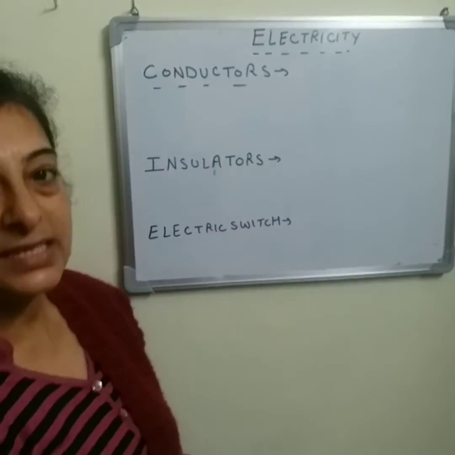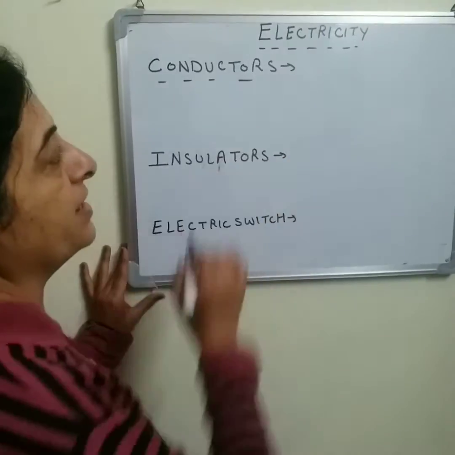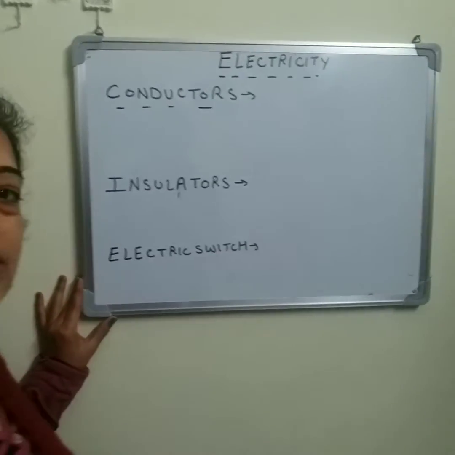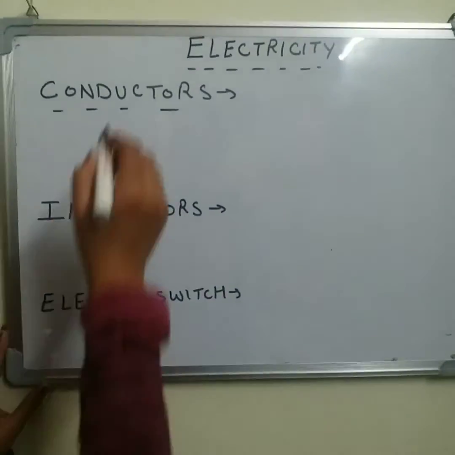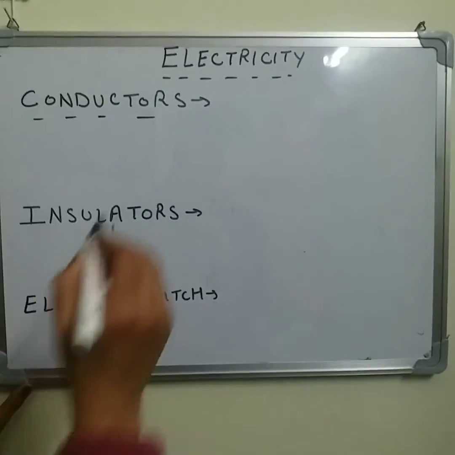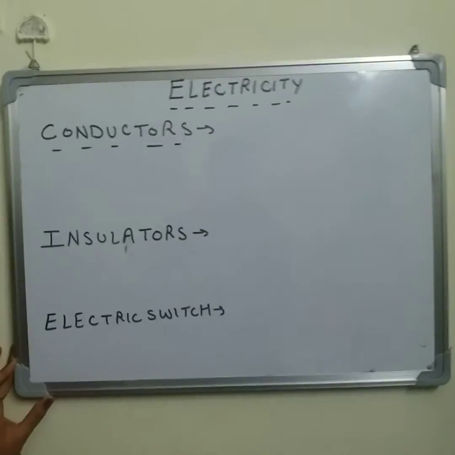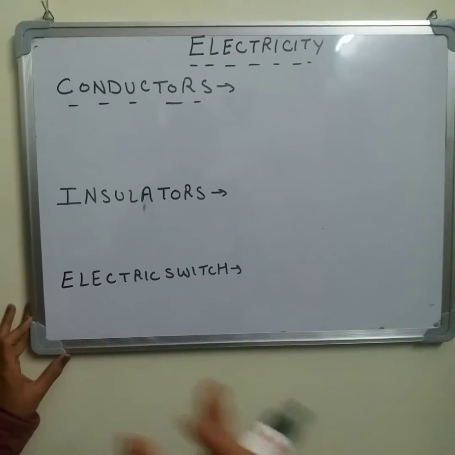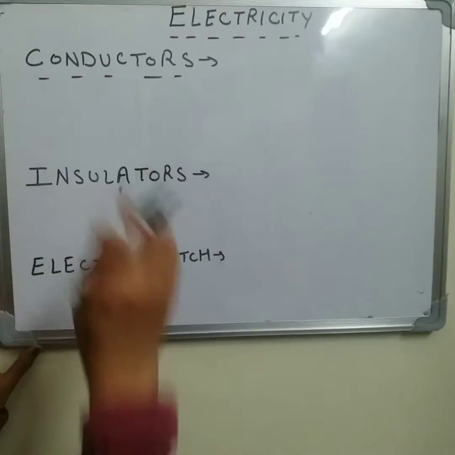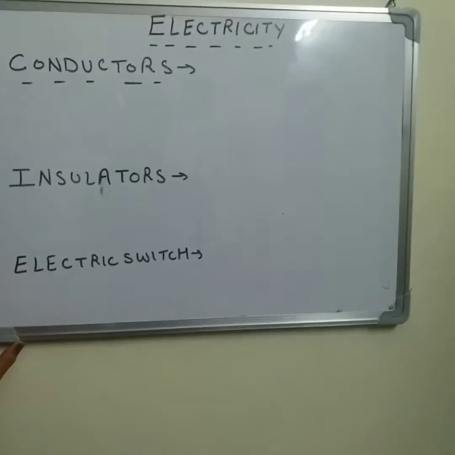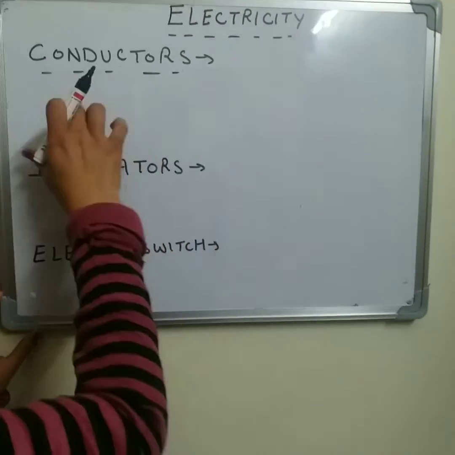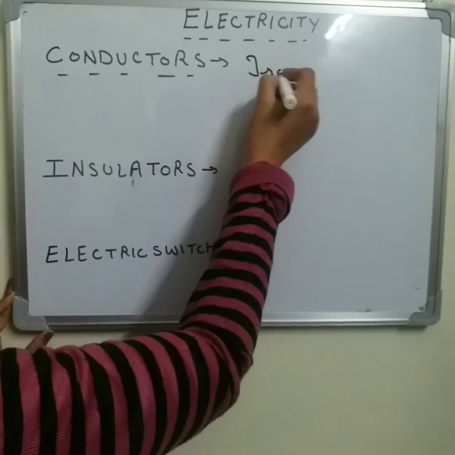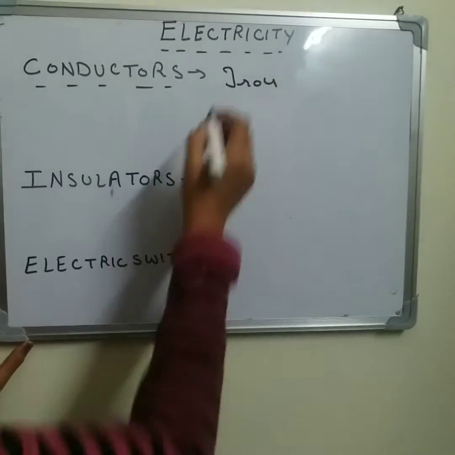Now we will discuss electric conductors, electric insulators and an electric switch. Electric conductors are those materials which allow electricity to pass through them. For example, iron is a good conductor of electricity.